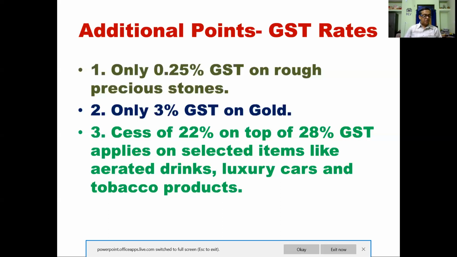So here you have to pay GST of 18%. And 28% GST: automobiles, motorcycles, and services like cinema, five-star hotels, and room tariff more than 7,500. So here you can see the GST rate applied for these items.